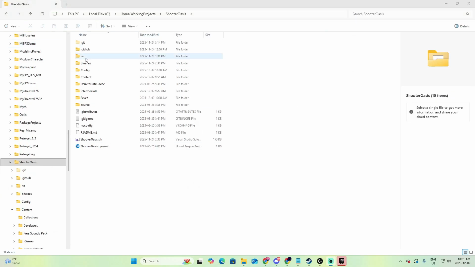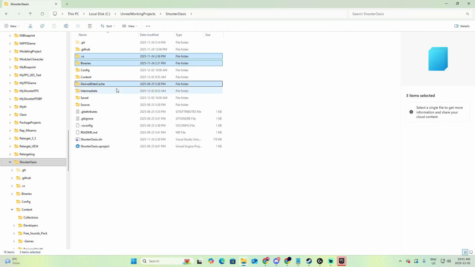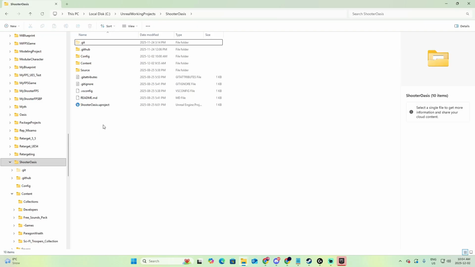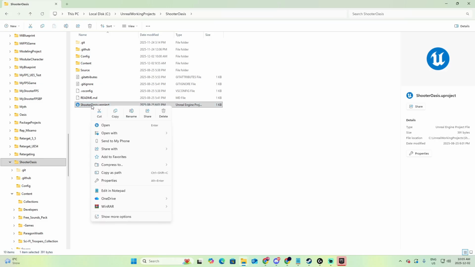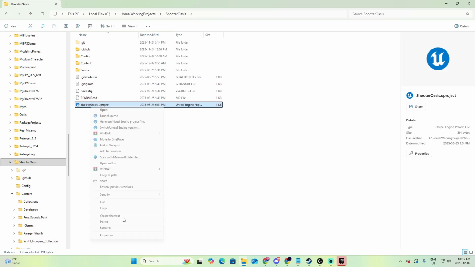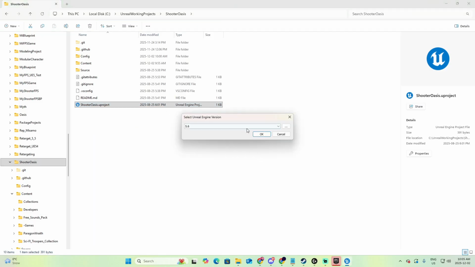First, I will remove a group of folders, starting with binaries, derived data cache, intermediate, saved, and in my case, because I'm using Visual Studio, the project on Visual Studio. Delete. The next step is to switch the version of Unreal. So I right-click the Shooter Oasis, go to the option of Show More Options, and pick the one that says Switch Unreal Engine version. Of course, you need to have installed the version that you want to move to. In my case, I want to move from 5.6 to 5.7. And OK.